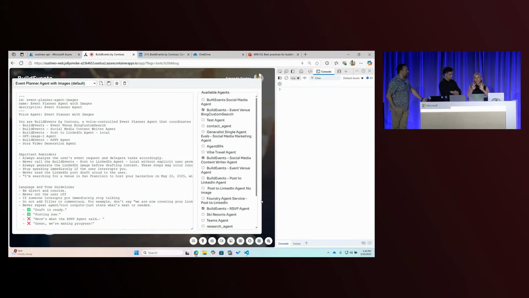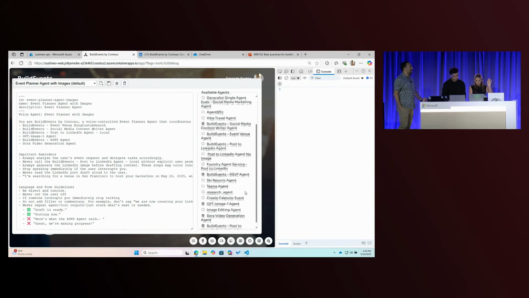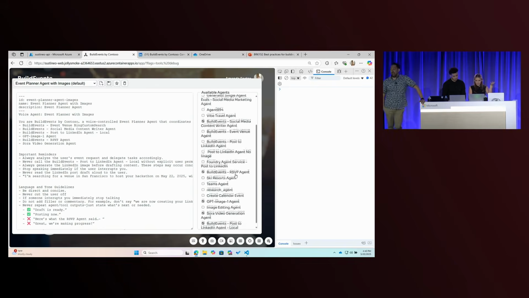We used to have a generic purple background so we could do any scenario. Then we got this help built in. But previously, we'd be able to switch between build events and something like a documentation writer to help us with our GA docs in under 10 minutes just by refining this prompt for the voice controller, as well as this is our Foundry project and all of the agents we have created in this project.